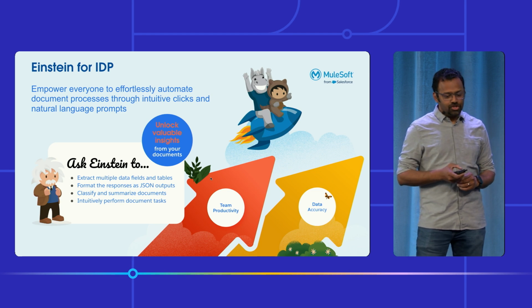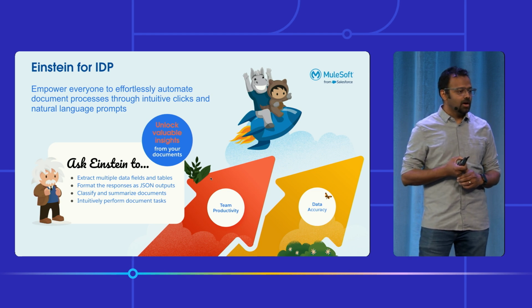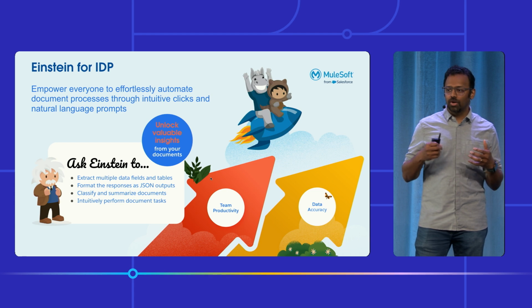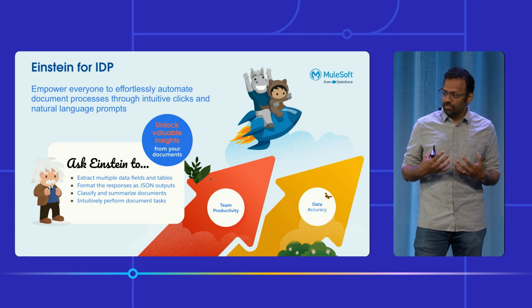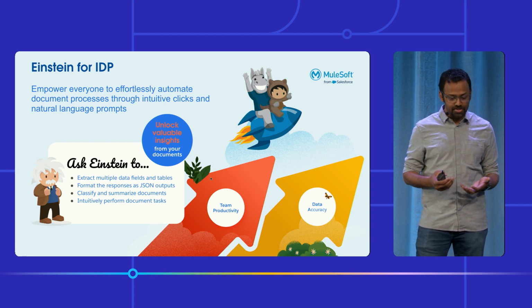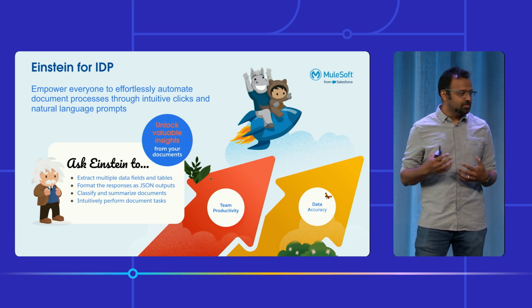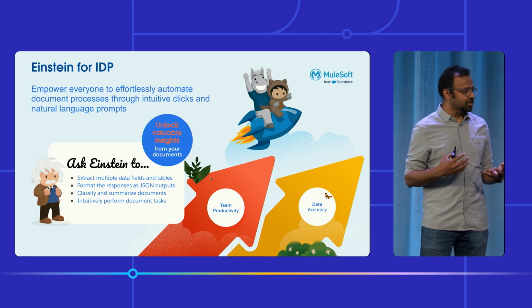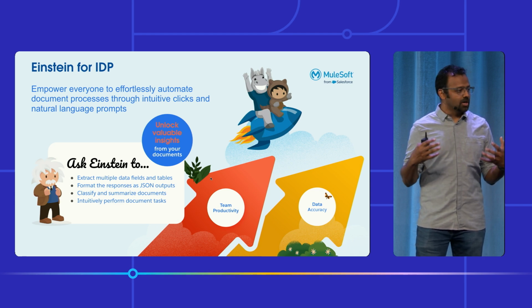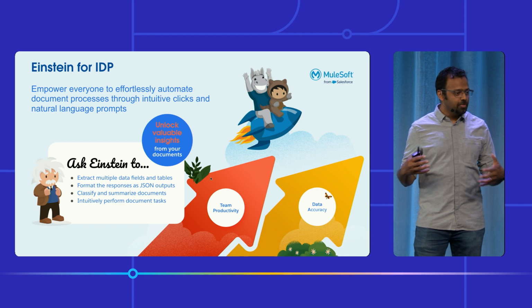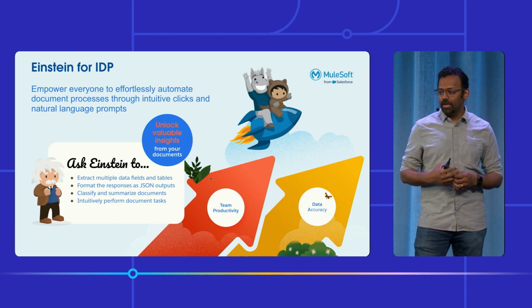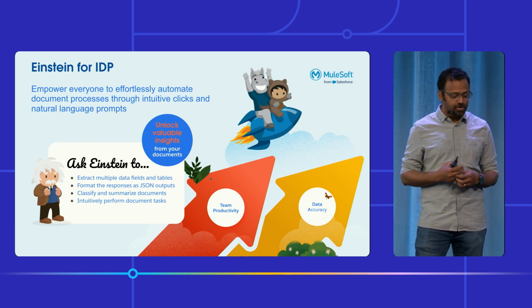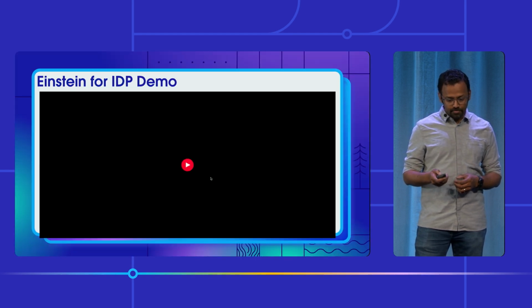In November, we launched something called Einstein for IDP, where we created the ability to talk to LLMs to extract a lot of the information out of documents themselves. It comes with a very seamless UI and UX for when you're designing or creating your document configurations. We made it as intuitive as possible to extract this information out of the documents. Let's take a demo of it.